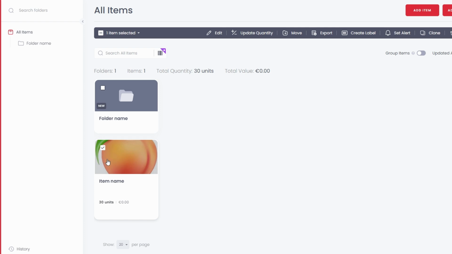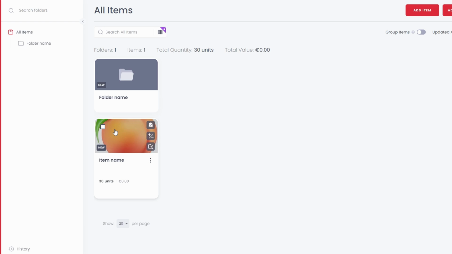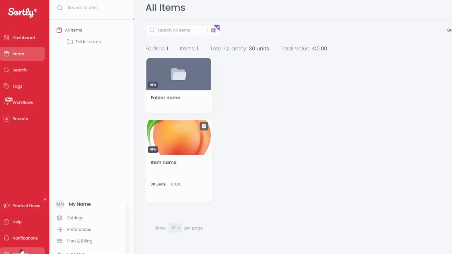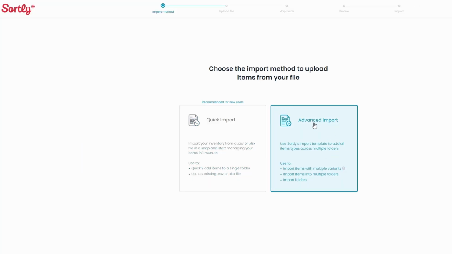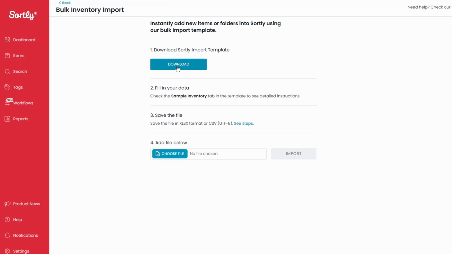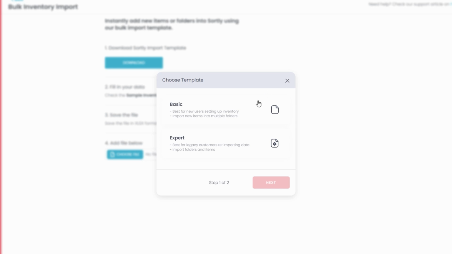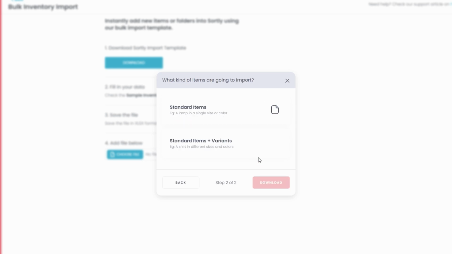Sortly simplifies the process by providing a pre-formatted template for your data. This ensures everything aligns properly when you upload your spreadsheet. Here's how to get started. Download the template: navigate to the bulk import section in Sortly and download their template file. It's formatted specifically for easy integration with the platform.